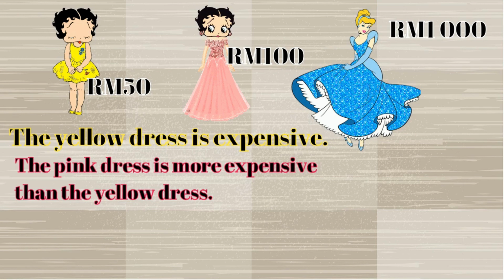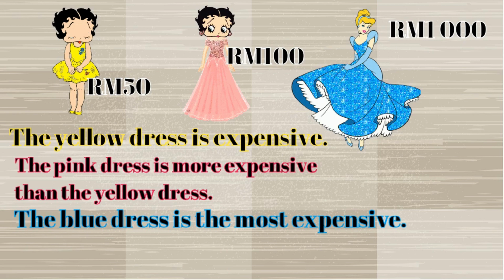Next, what if we want to compare all 3 of the dresses, and we want to tell our friend that one of them is the most expensive. So your sentence should be, the blue dress is the most expensive. We need to use the superlative adjective sebab we are comparing 3 benda, which is more than 2.